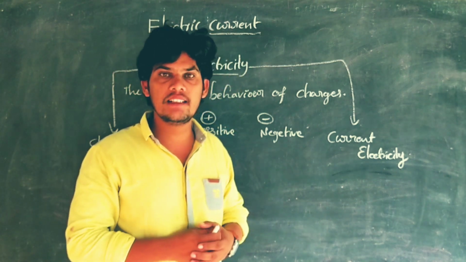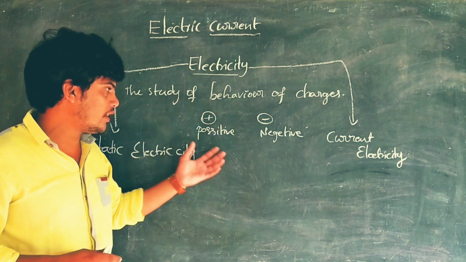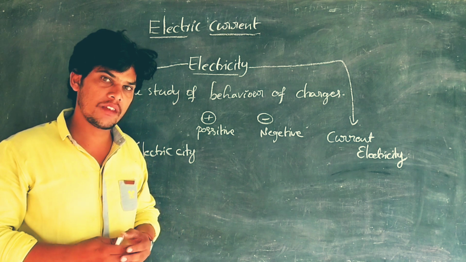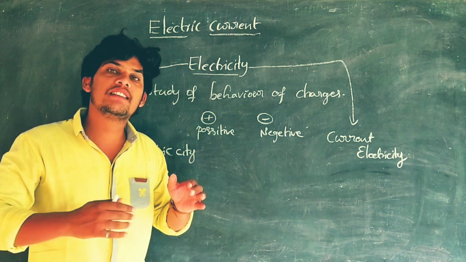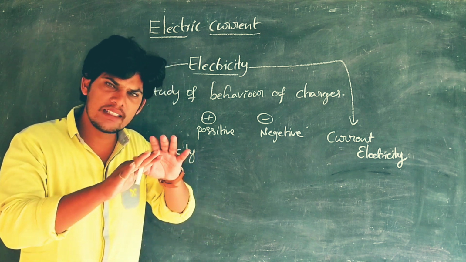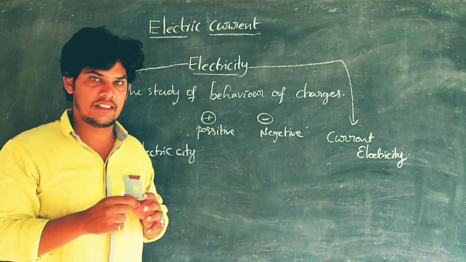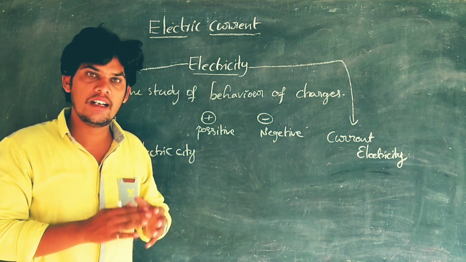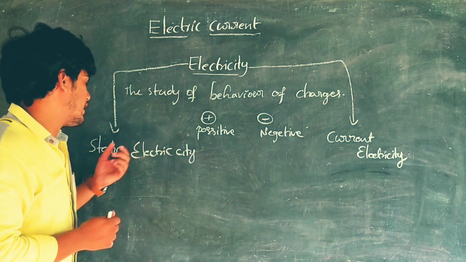What is static electricity? As I said, the study of positive and negative charges is called electricity. If we are studying charges which are at rest, meaning the charges do not flow, the study of rest charges is called static electricity.